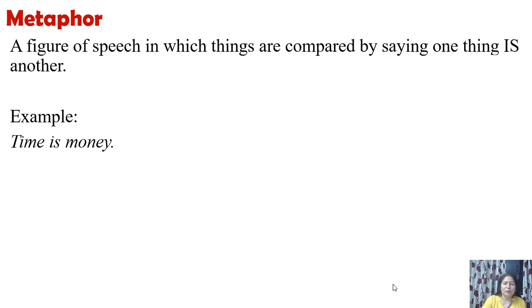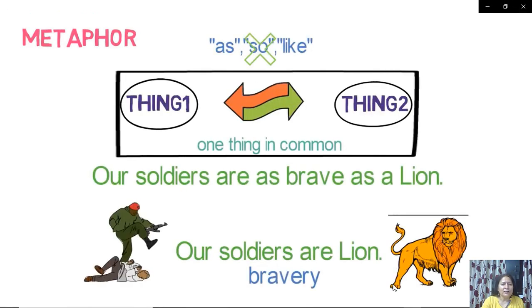So, time is money. Other examples, like, first this picture shows we don't use the words as, so, like, as in simile, because in simile also we have comparison but with the help of these words. In metaphor we have comparison but without the use of these words. Thing 1 is compared with thing 2, one thing is common but we don't use these words and we just say this thing is this thing.